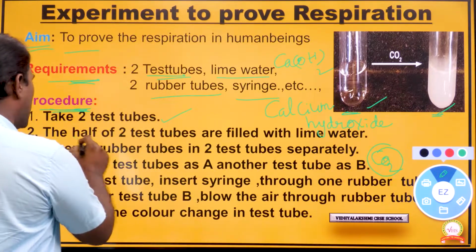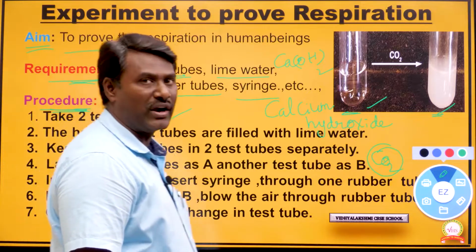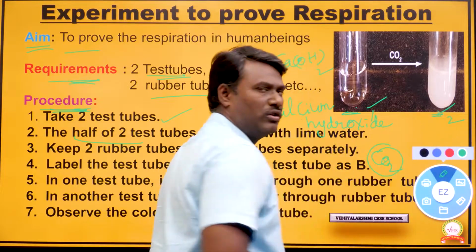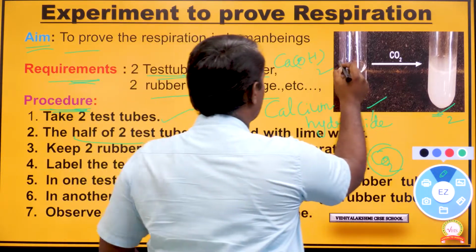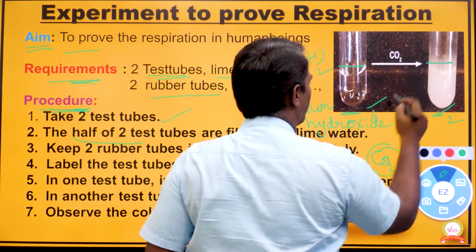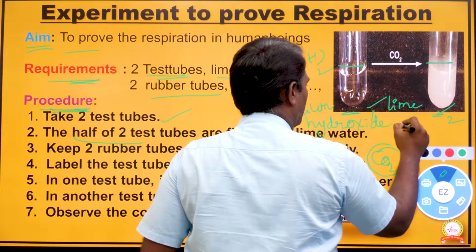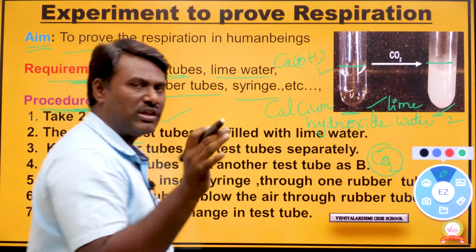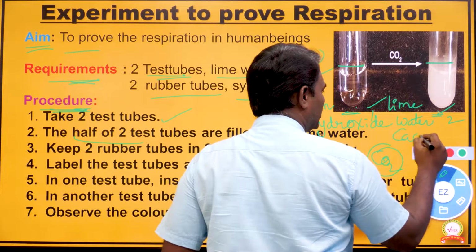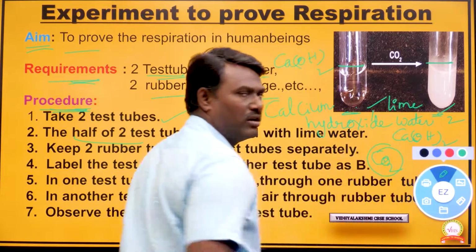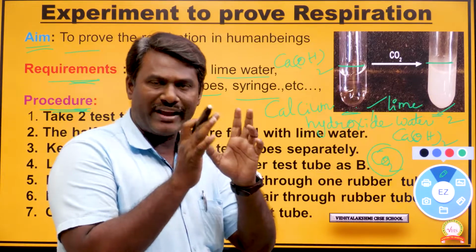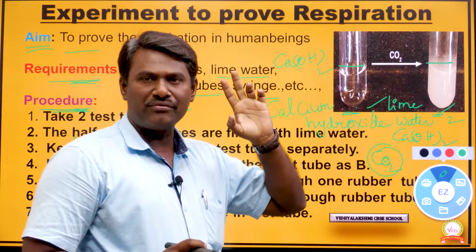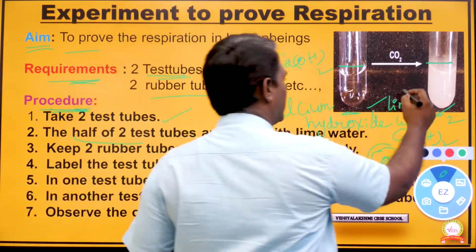Next, half of each of the 2 test tubes is filled with lime water. Here is 1 test tube and here 1 more, 2 test tubes. Half of the test tubes are going to be filled with lime water. As you know, the formula of lime water is Ca(OH)2, calcium hydroxide. So first we take 2 test tubes, and next we fill half of them with lime water.